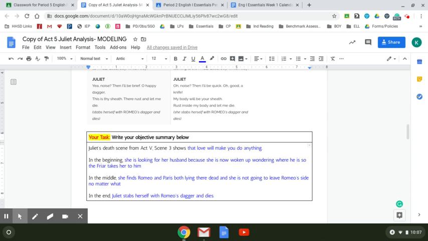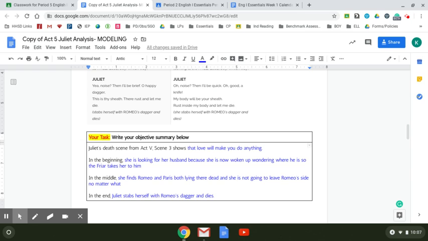So here's one example that was done really well. Again, if you're going to resubmit yours, it needs to be different from this one, because this one is now being shown to you as an example. This person said that Juliet's death scene from Act 5, Scene 3 shows that love will make you do anything. Then this writer gave good evidence from the beginning, middle, and end that showed that theme.